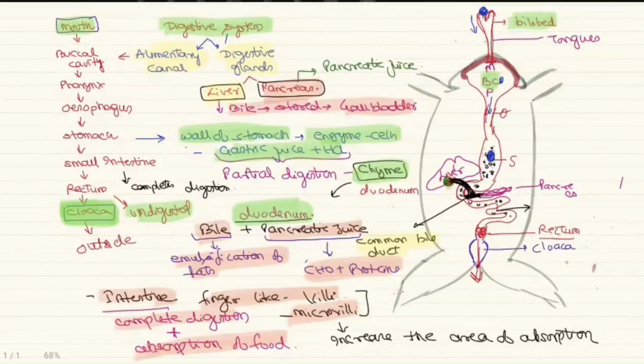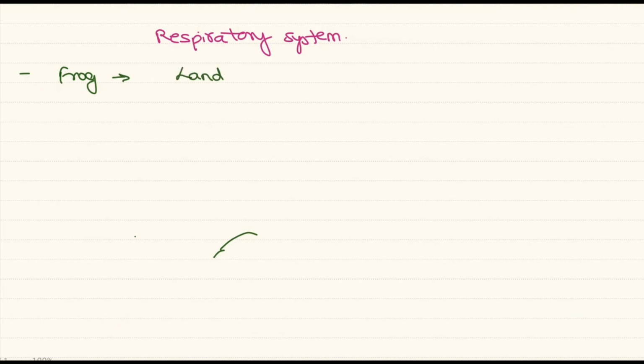Let's continue with the respiratory system. Let's see about the respiratory system in the frog, that is Rana tigrina. Now, as you know, the adult frog is terrestrial but can also grow in the water due to the dual life. So they live on land as well as in water.